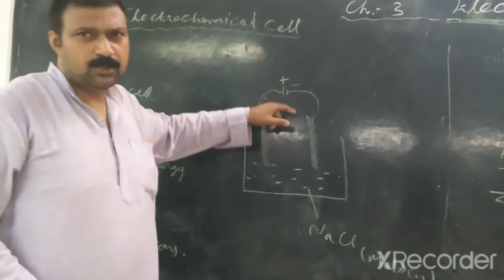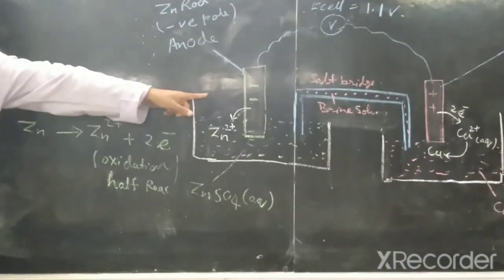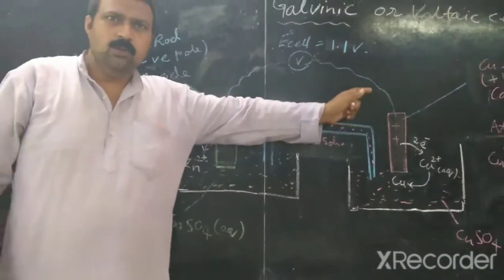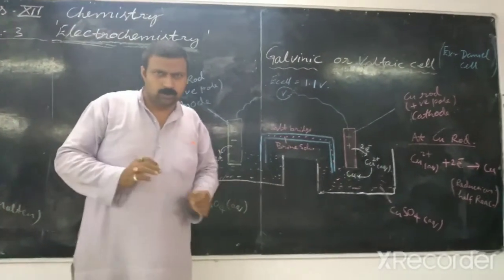But it is not always true. In the case of a galvanic cell, the negative pole is anode and positive is cathode. So we have to know the actual concept of anode and cathode.